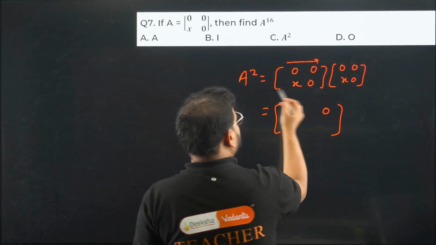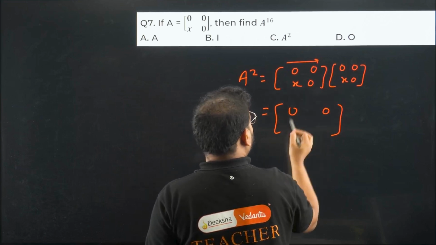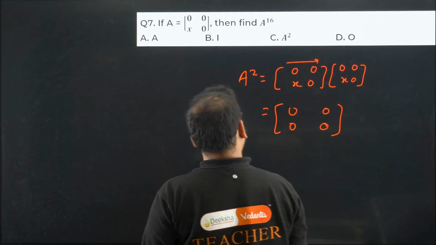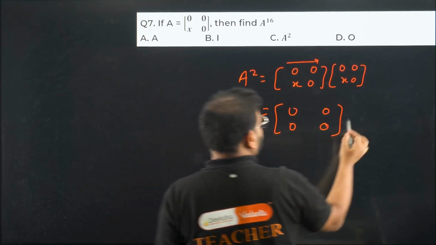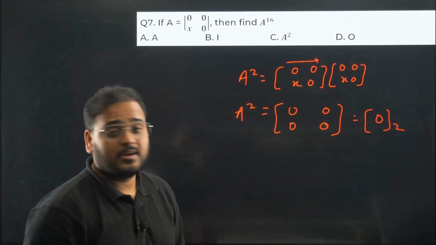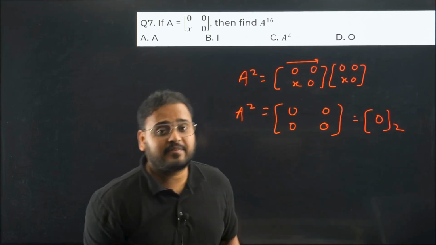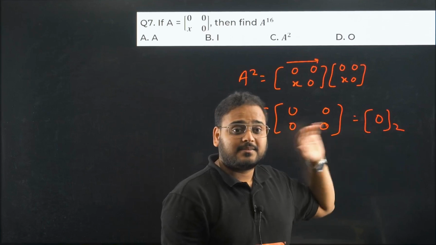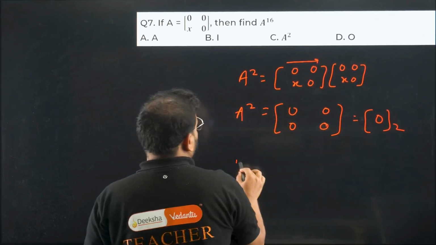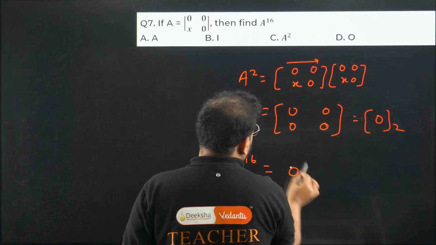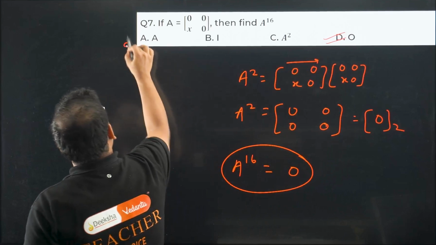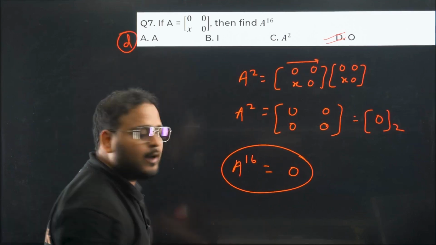Now, check for the second column. So, second row. X into 0 is 0. 0 into x is again 0. X into 0 is 0 and 0 into 0 is again 0. So, the square of A is coming out as the 0 matrix of order 2. This is not oxygen, okay? This is the 0 matrix of order 2, not a chemistry class, maths class. It means you take any power of this, it will become 0 only, right? The answer is option D.